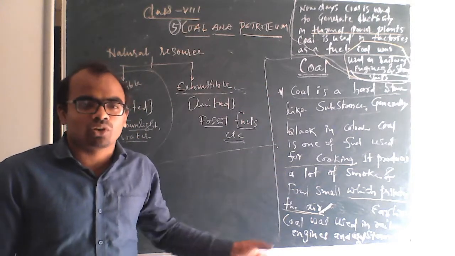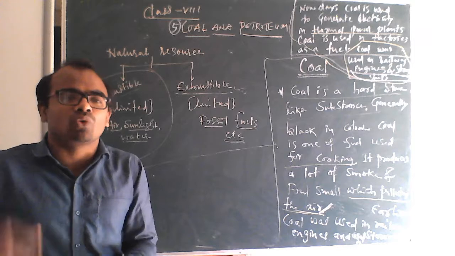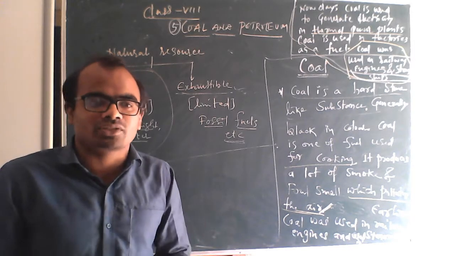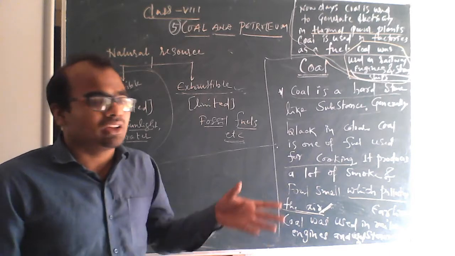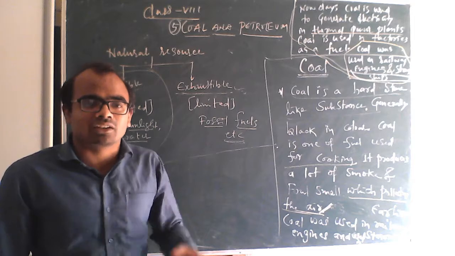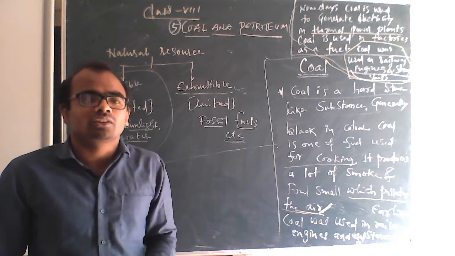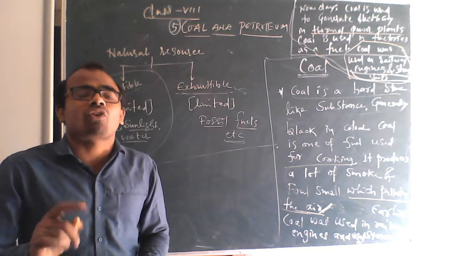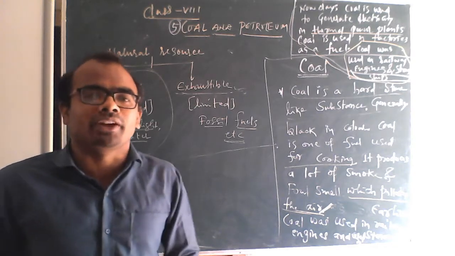You know what is coal? The hard substance, the black stone. Go to Google and search for coal images, you will find the images. The properties: it produces heat, and it is used as a fuel. Generally it is black in color. It is a carbon form. What is coal? Coal is a form of the element carbon.